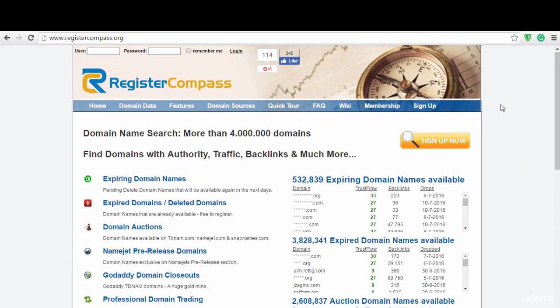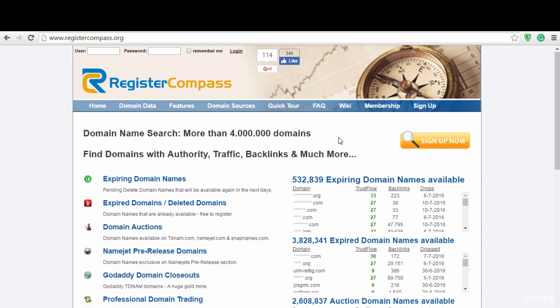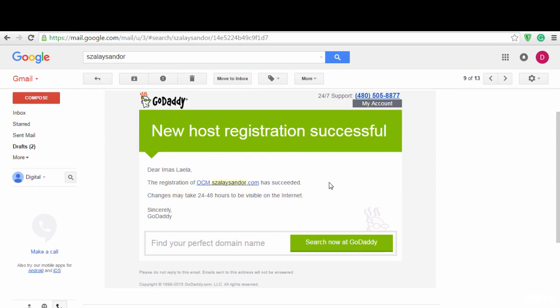I'm not going to show you how to use this, but you can go to YouTube and search for how to use Registry Compass, and you can learn more about how to use this tool. I use both tools to search for my expired domain names. This domain that I already showed you is linking back to my site. For me to prove that I bought this expiring domain name, here is the email confirmation for everything. That tells you everything, right?